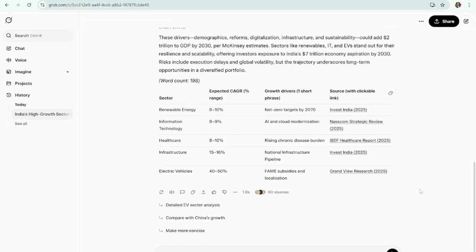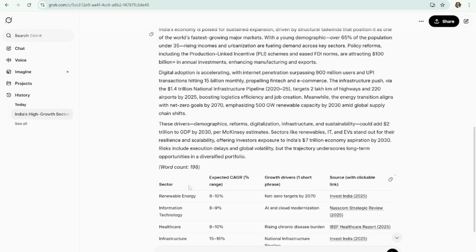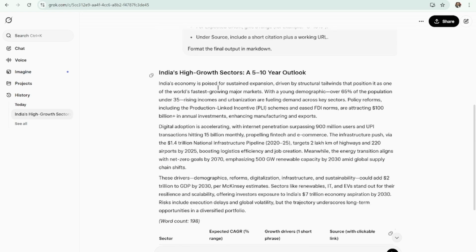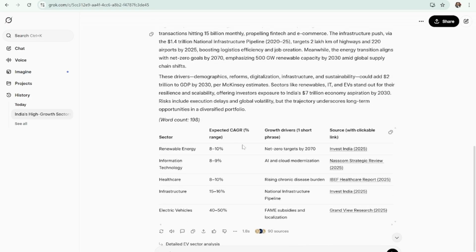It has done a very quick turnaround of the 5 sectors. If you wish to go through this write-up, it talks about the Indian economy and how each of these sectors are the ones to look out for. I will just, for the purpose of this video, pick up the top one here. In this case, it's renewable energy.